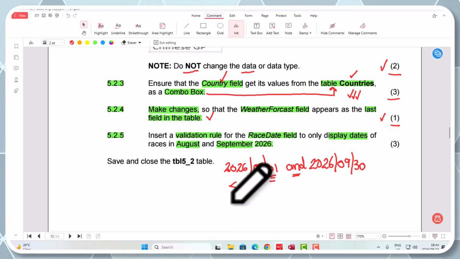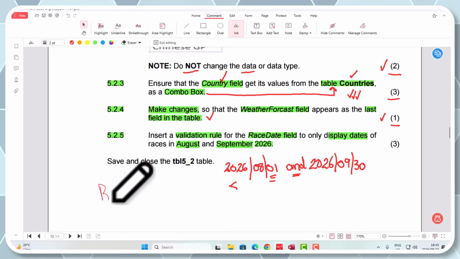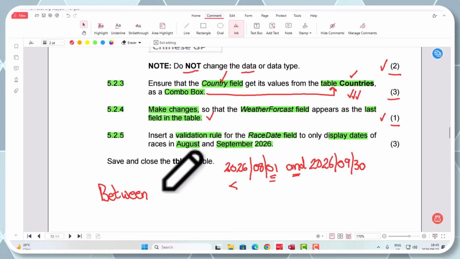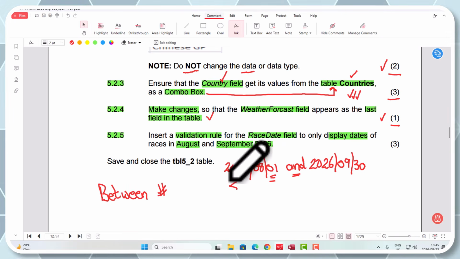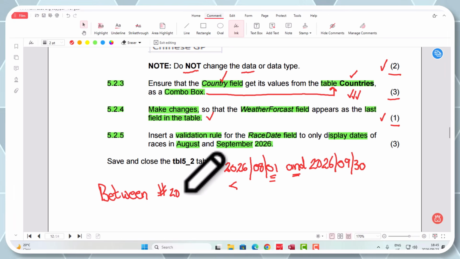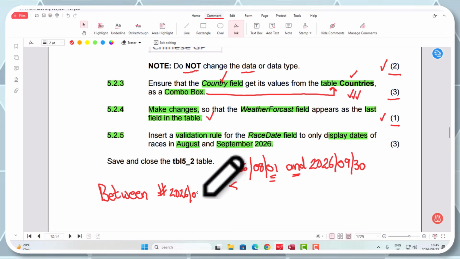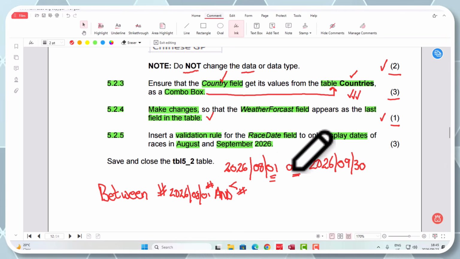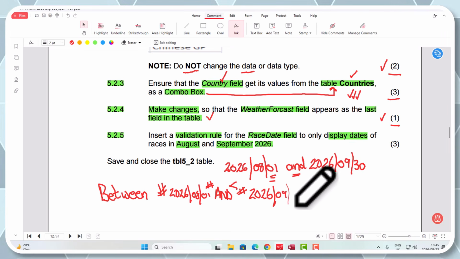All right, guys. So to finish this off, you would agree with me that our formula is going to be something like this: Between, and then remember, hashtags, they're going to be putting in. 2026, 08, 01, and I think there's a hashtag there, sorry guys, and hashtag, 2026, 09, 30.